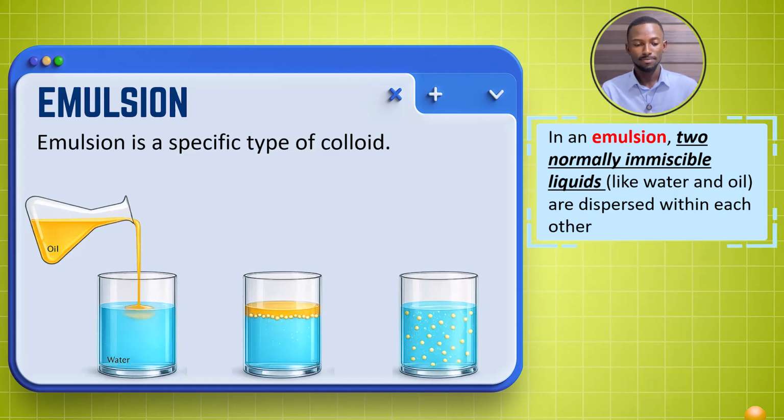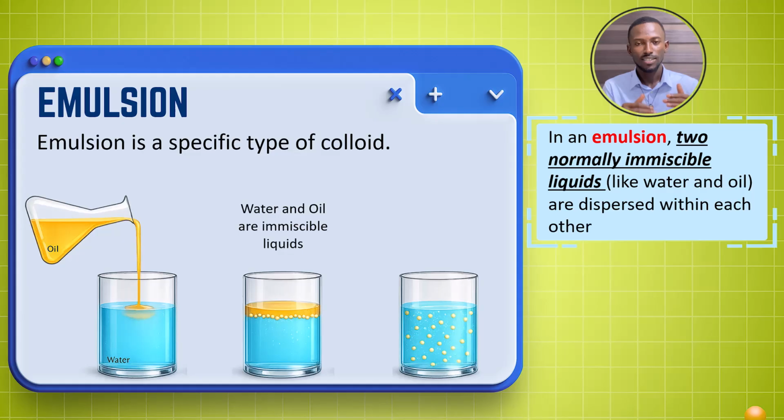If you look at the image on the screen, we have oil and water. Oil and water are immiscible liquids, meaning they cannot mix. Even after pouring the oil on the water, the oil is still on top and the water is at the bottom. This is not an emulsion.